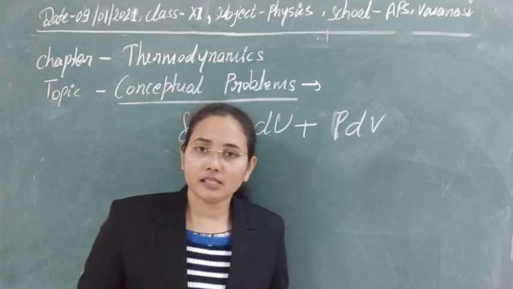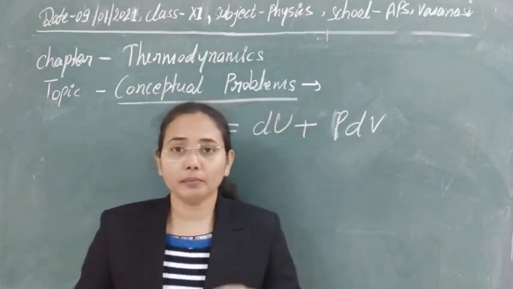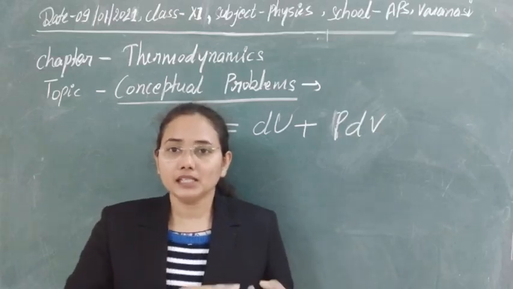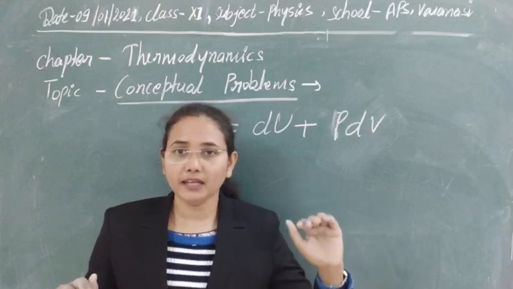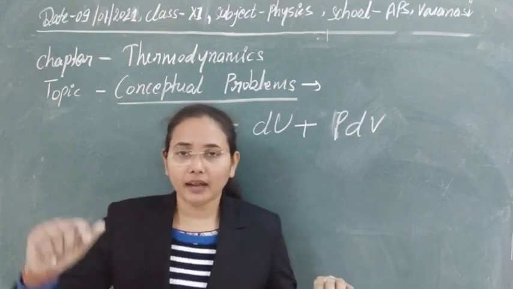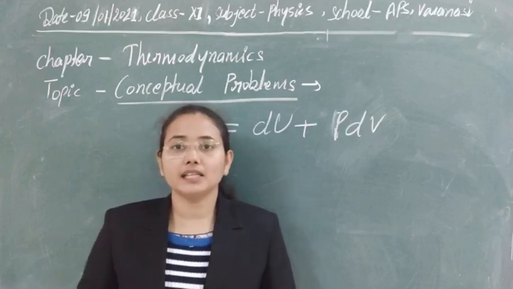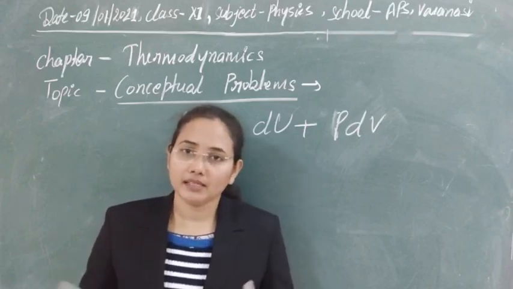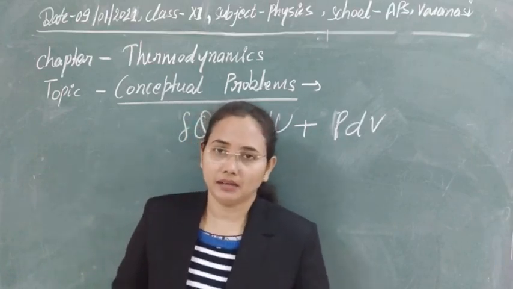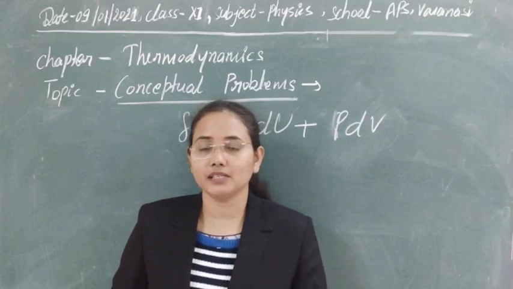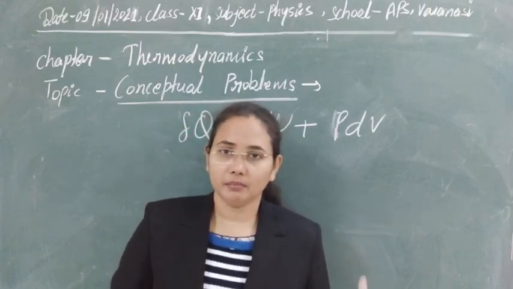If a system makes a process from A to B, means the state is changing from A to B, then only the values of the variables at A and at B are important for us, and we can take the change directly by subtracting them. Such types of functions are known as point functions, like temperature, pressure, volume, internal energy.